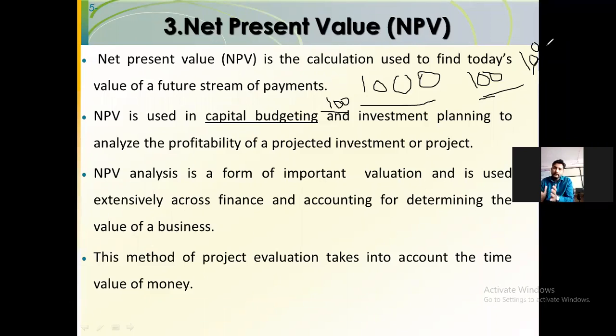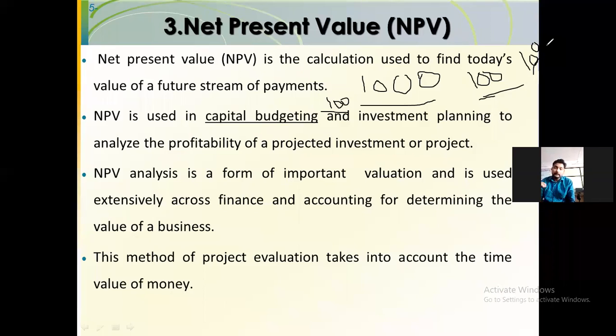If you are investing now 1000 rupees or 1 lakh rupees, in future that will be lesser. Or the valuation of 1 lakh rupees earned next year will be lesser than the valuation of the previous year's 1 lakh rupees. So here the earning or income in the future will be considered in a discounting format.